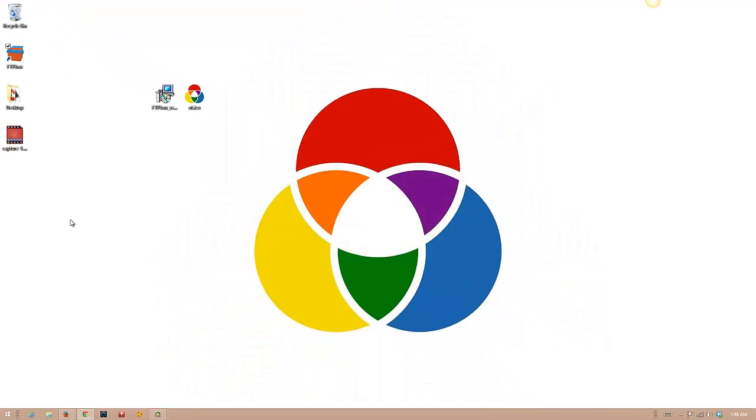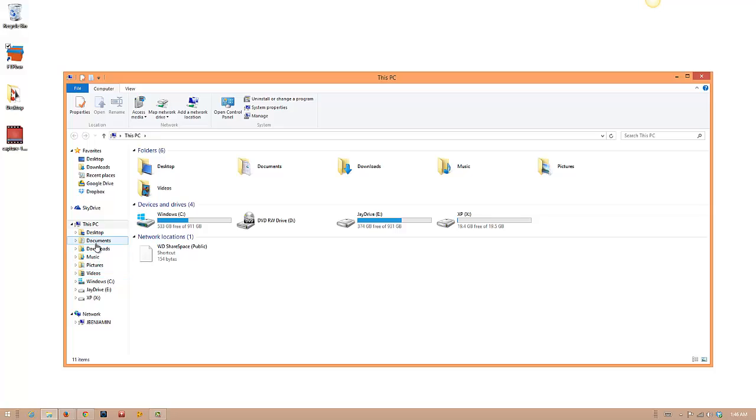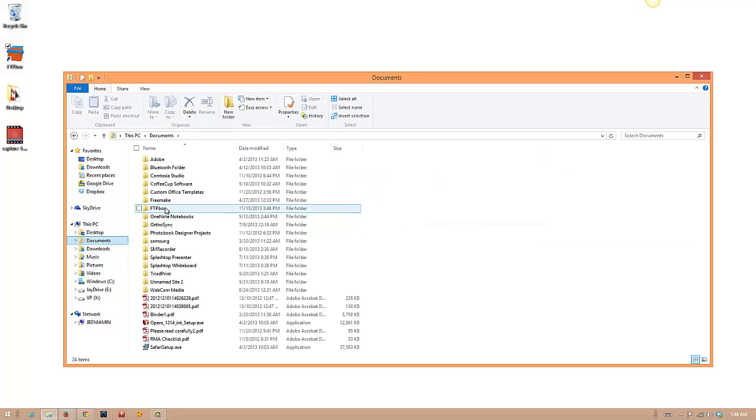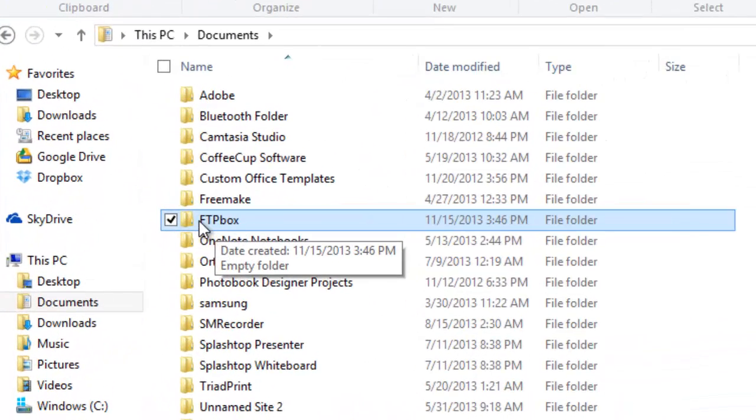And now we can go over to our document section and take a look at this file. Here's where it is right here. Inside of this file called FTP box, everything that's on our servers, all of your digital study models, are going to appear in that folder right there.